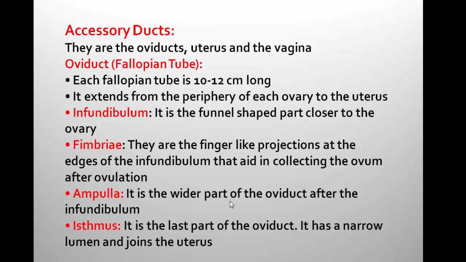Ampulla, it is the wider part of the oviduct after infundibulum. Isthmus, it is the last part of the oviduct. It has a narrow lumen and it joins with the uterus. Here you need to remember all the terms: oviduct, also called fallopian tube, infundibulum, fimbriae, ampulla and isthmus. These are the parts with respect to study of accessory ducts.